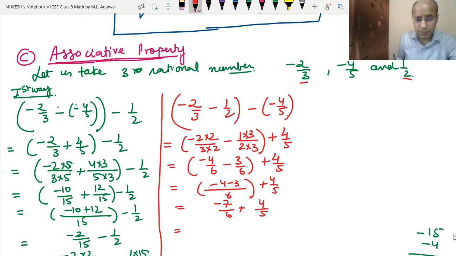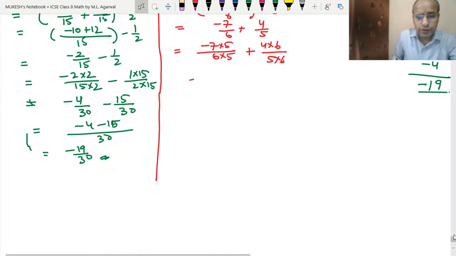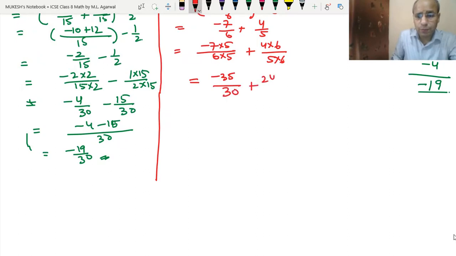Now the LCM of 6 and 5 will be 30. So that means minus 7 into 5 upon 6 into 5 plus 4 into 6 upon 5 into 6. So we have got minus 35 upon 30 and plus 24 upon 30. So the common denominator is 30. So minus 35 plus 24. So we will write minus 35 here and 24 here.